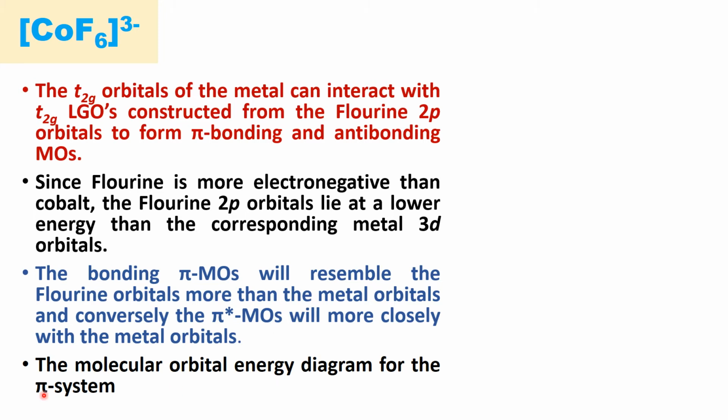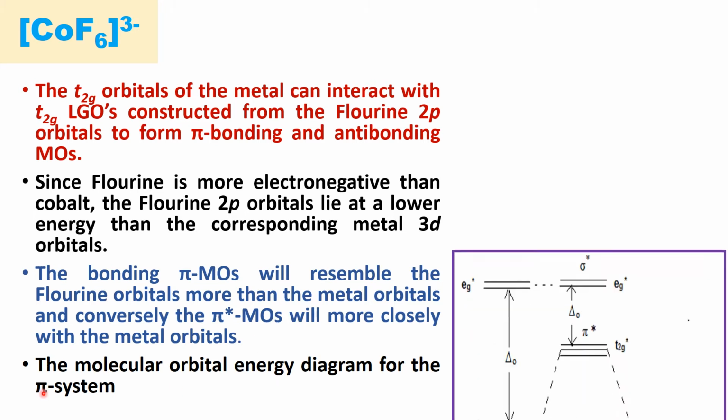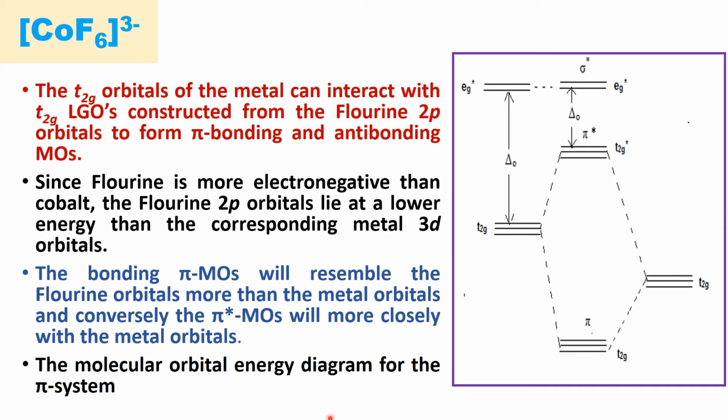For the molecular energy level diagram for the pi system, we can draw like this. In this case, the metal T2G and EG orbitals for an octahedral splitting, and this is the delta O value, that is the crystal field splitting.